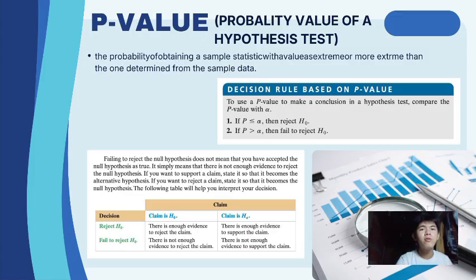So the following table will help you to interpret your decision. If you reject the null and the claim is the null, there is enough evidence to reject the claim. If you fail to reject the null, there is not enough evidence to reject the claim. And if the claim is the alternative, rejecting the null means there is enough evidence to support the claim, and failing to reject means there is not enough evidence to support the claim.